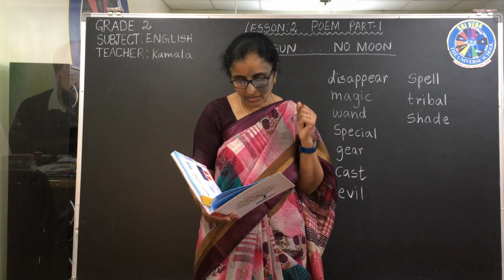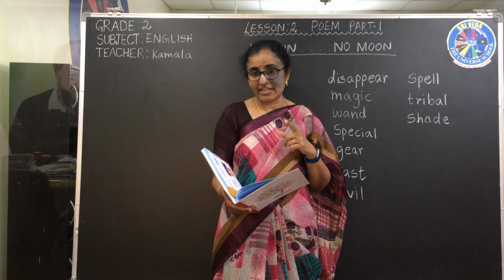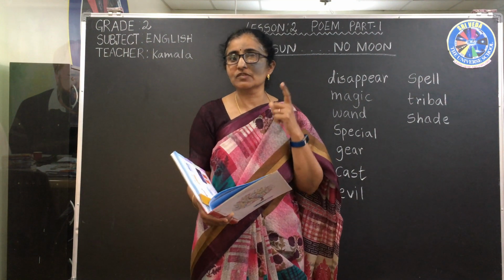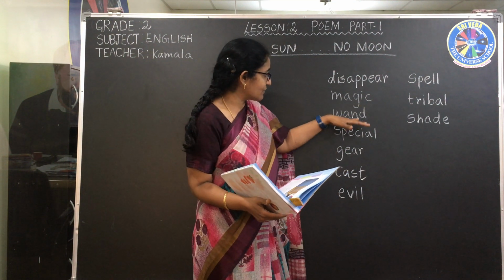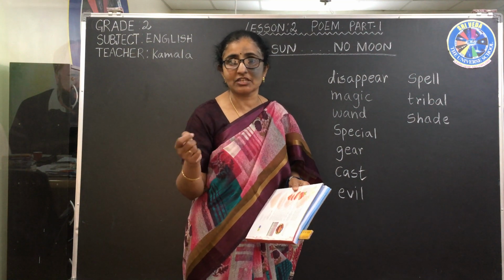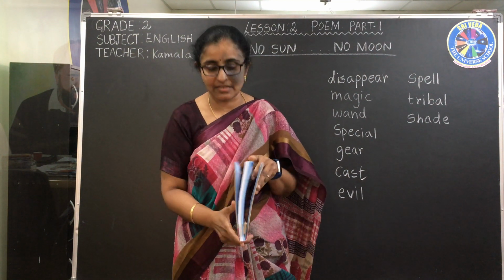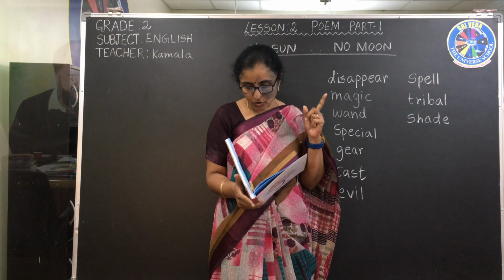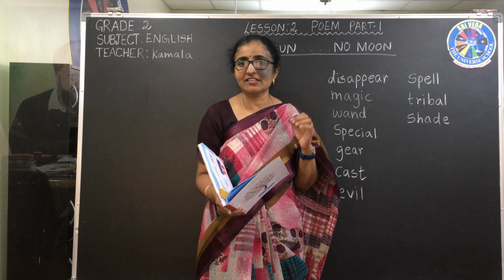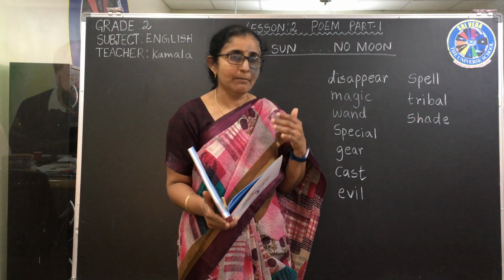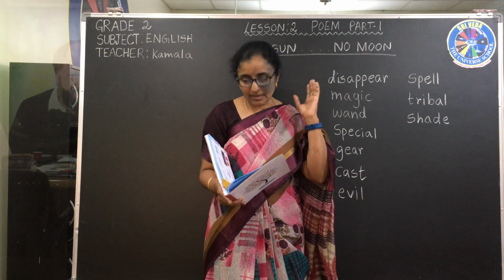Let us see what she did. I didn't use a magic wand. She is saying I didn't use a magic wand. Magic wand means I didn't use any magic stick or anything for them to disappear. I had no special gear. I don't have any special things or any special power to make them disappear.